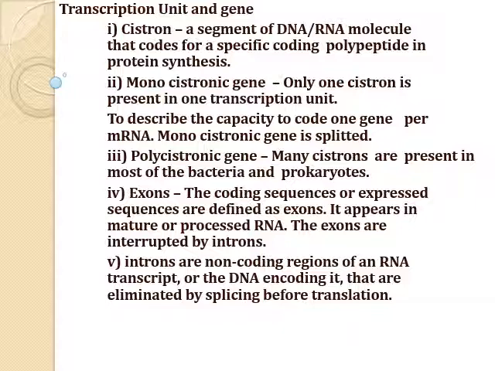Monocistronic genes have two parts. They are exons and introns. Let's see one by one. First one is exons. These are sequences that code for a particular character and are expressed in a mature and processed messenger RNA. Introns are interrupting sequences that do not appear in a mature and processed messenger RNA.